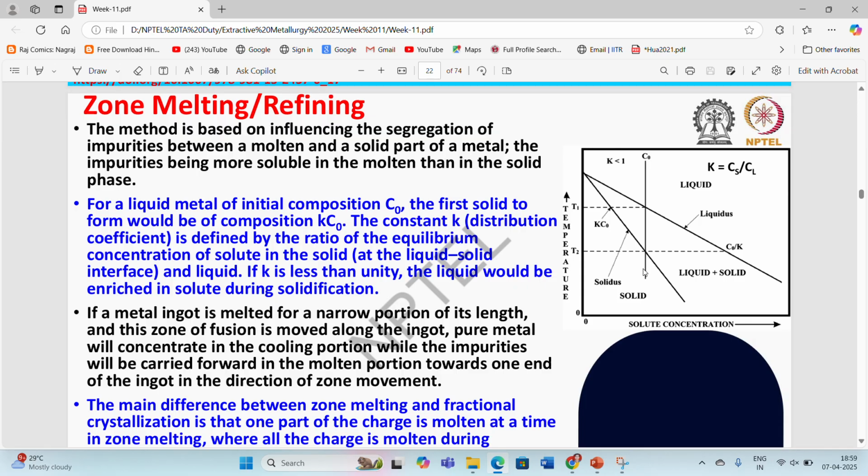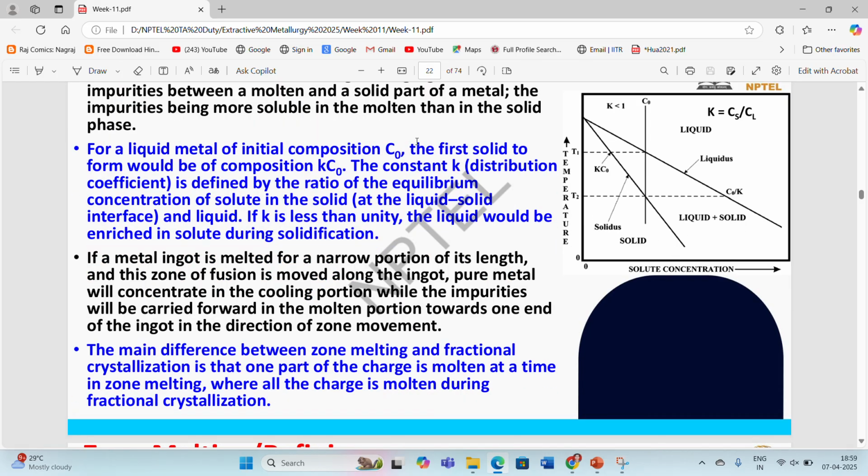For a liquid metal of initial composition C naught, in this graph we can see two lines: one is the solidus line, another is the liquidus line. Because of the difference in solubility in the solid and liquid states, we can differentiate the pure molten metal and the impurities in the liquidus and solidus states. For a liquid metal of initial composition C naught, the first solid to form is of composition K C naught.